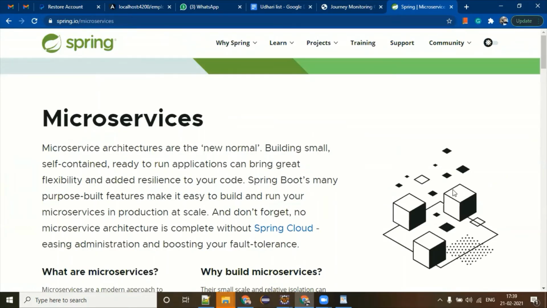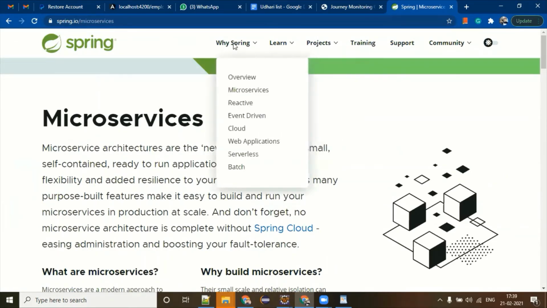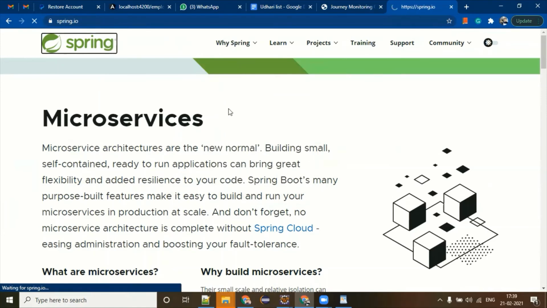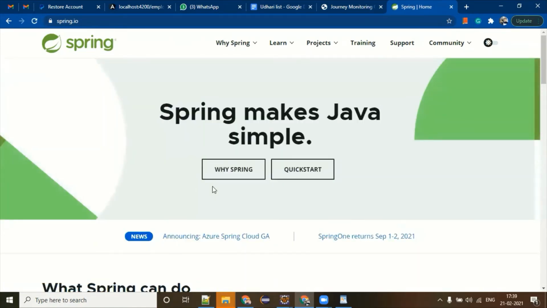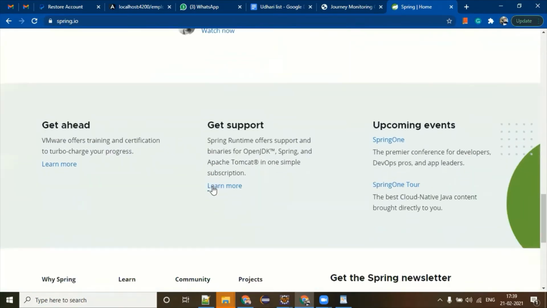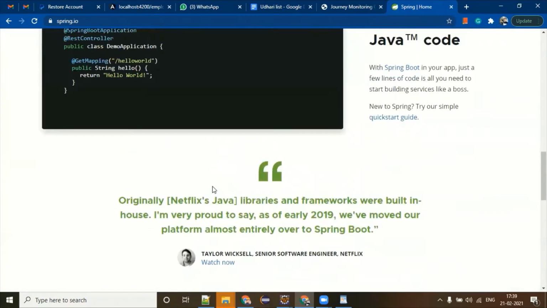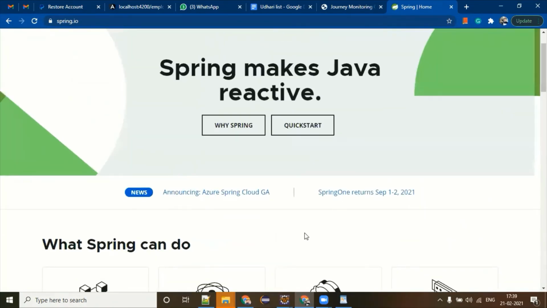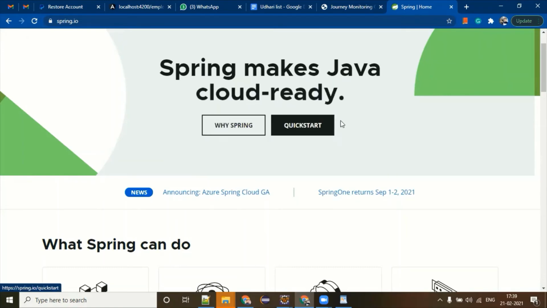They had a very good animation. I'm looking for that. Their animation was like they had black and white, and when you bring a spring on that, it is going to be green color.